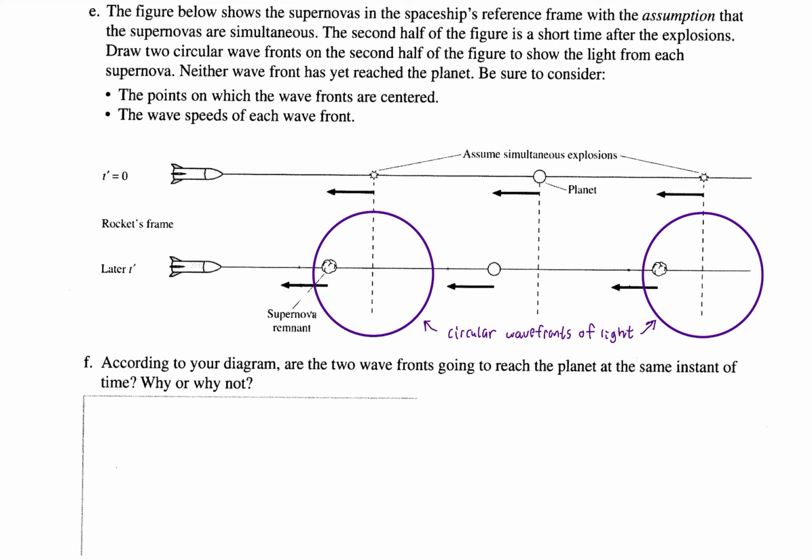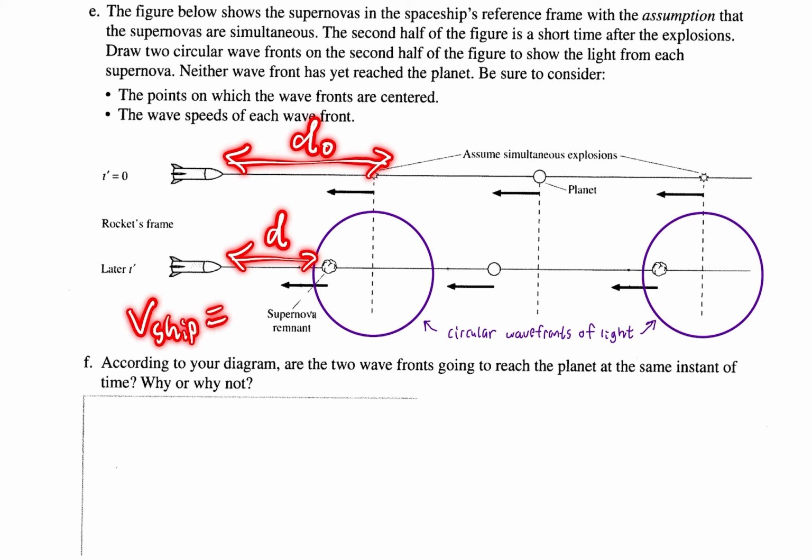Okay? So again, notice where the wavefronts are centered. They're centered from where the supernova occurred, not from where the current remnants are located, because the ship has just moved closer to the remnants. That's why this distance has decreased, right? So this is the original distance between the supernova and the ship, and then this is just that decreased distance due to the velocity of the ship, right? Which is going to be 0.999 c.